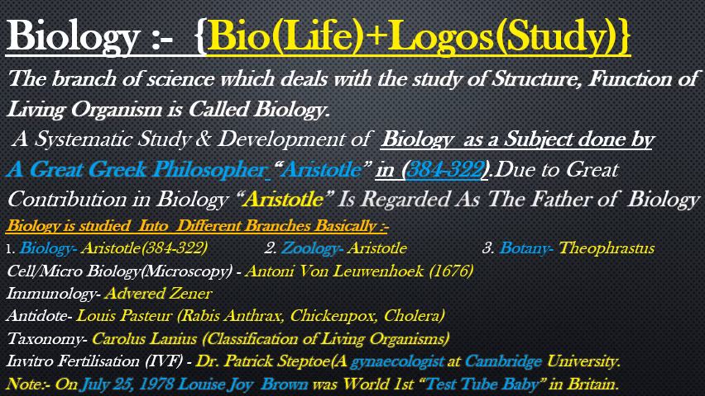Taxonomy is nothing but classification, a branch of biology which deals with the classification of living organisms. Carolus Linnaeus is regarded as the father of taxonomy, because he developed different hierarchy of different species for best explanation and best categorization.